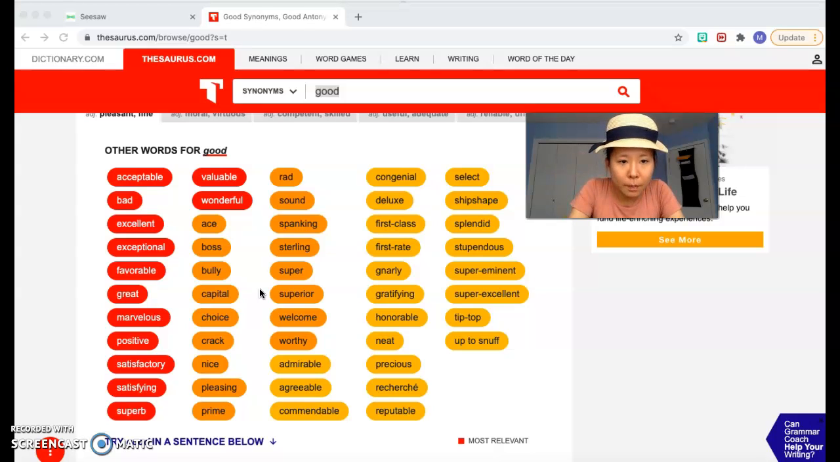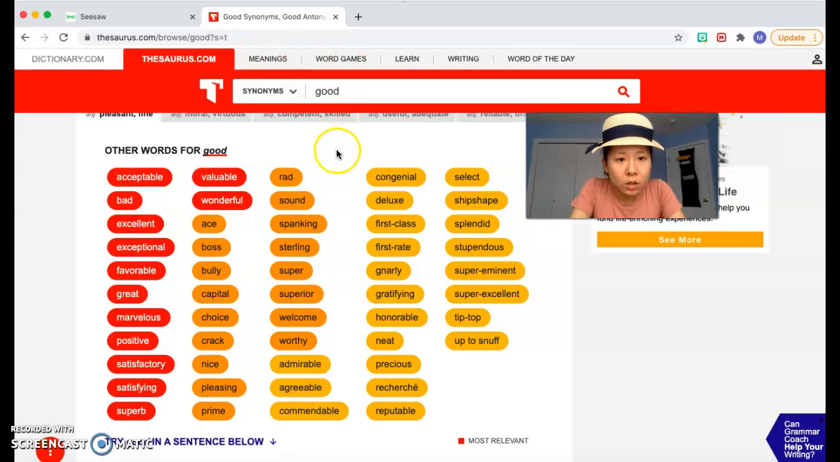So for example, I think excellent, exceptional, favorable, and great. Marvelous and positive. Actually, those are all pretty good synonyms for the word good.